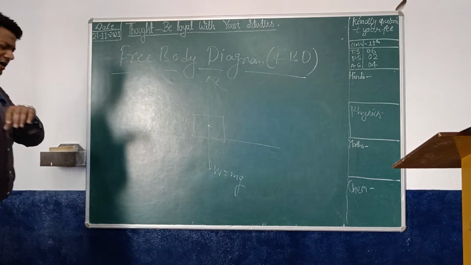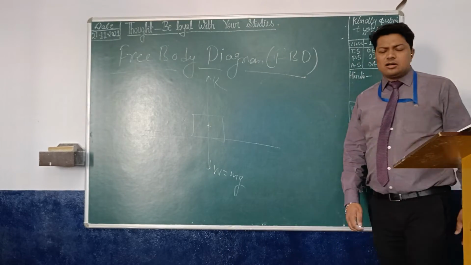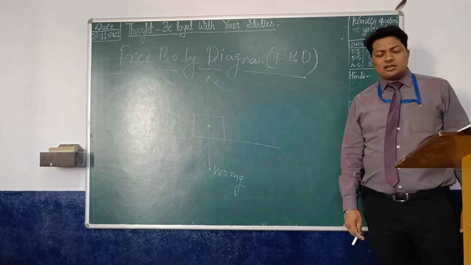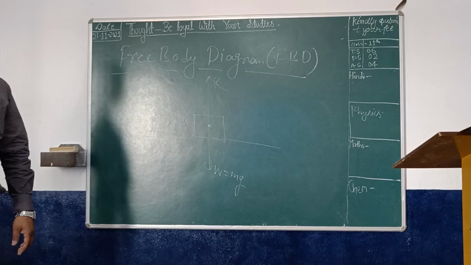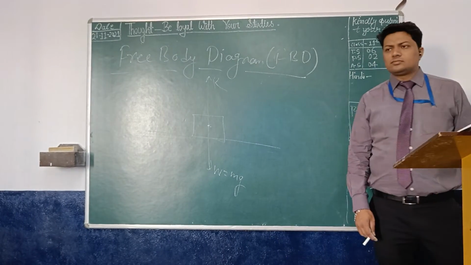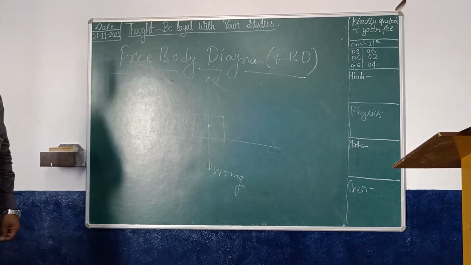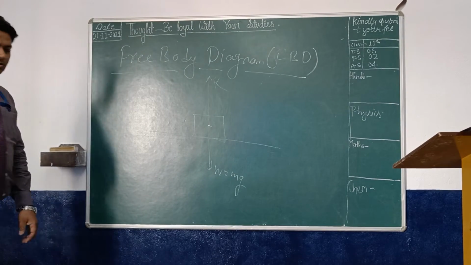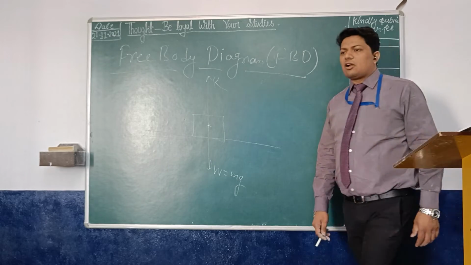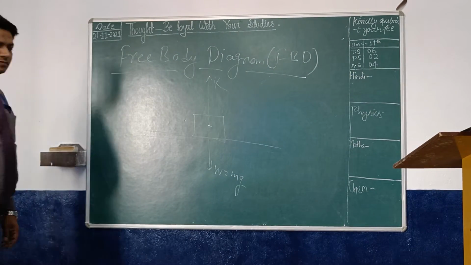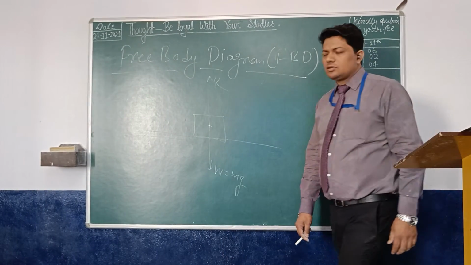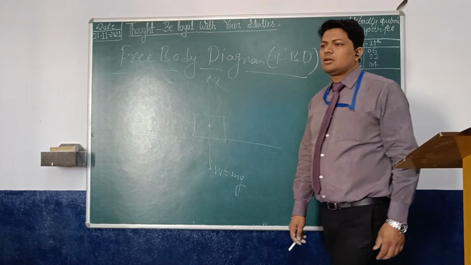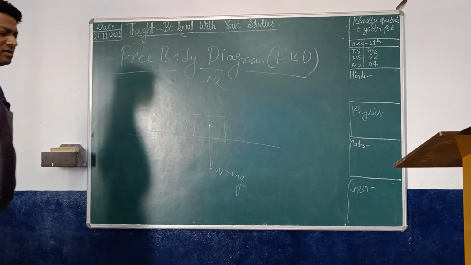A free body diagram consists of a diagrammatic representation of a single body or a subsystem of bodies isolated from its surroundings, showing all the forces acting on it.